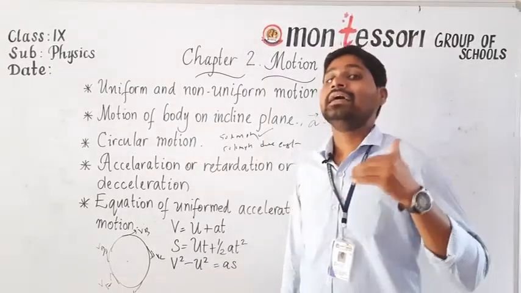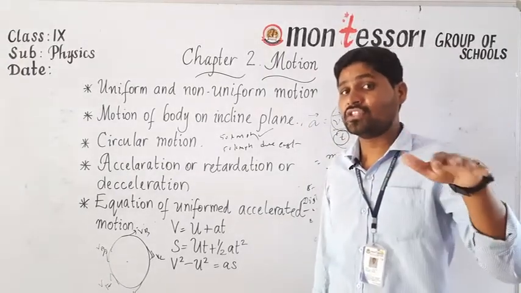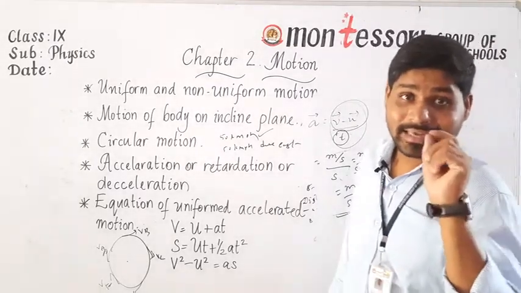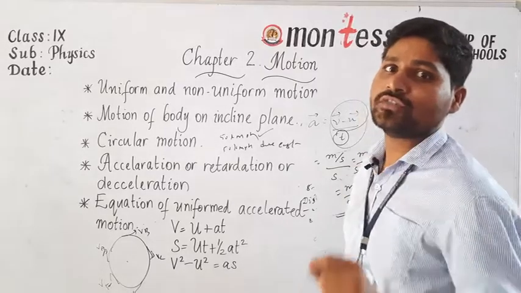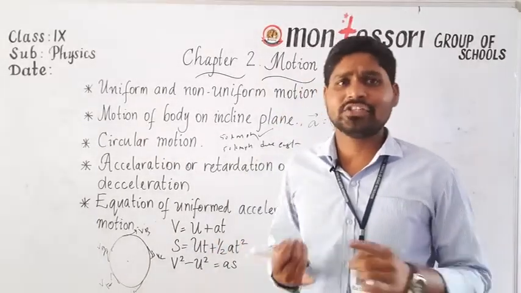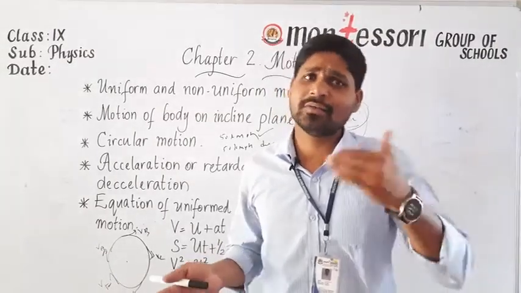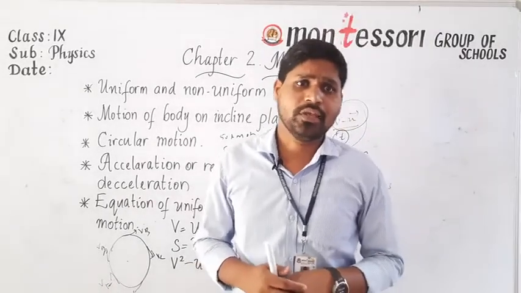Acceleration is nothing but the rate of change of velocity, and the most important point is that the direction of acceleration lies along the direction of change in velocity. Of course, we have average acceleration, uniform acceleration, non-uniform acceleration, instantaneous acceleration, same as speed and velocity.